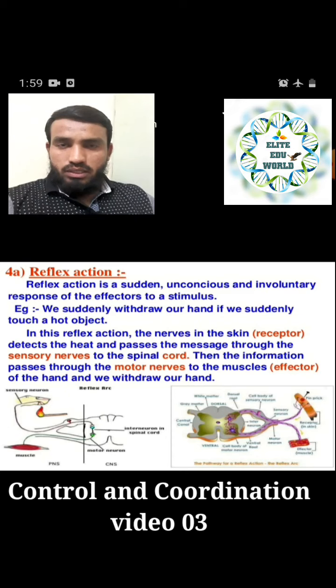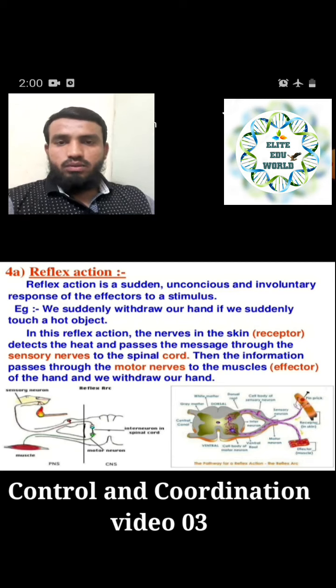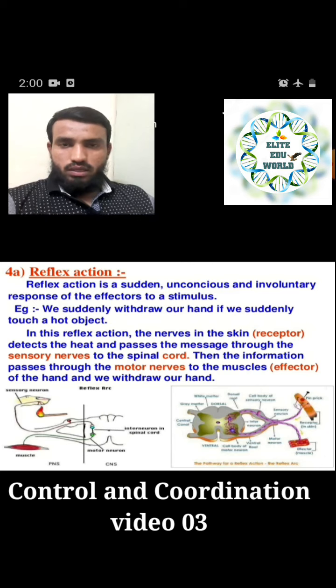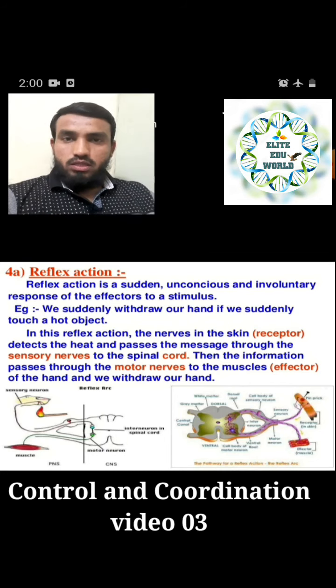So how are we going to know? The sensory nerves take the message from that part of the body, from the skin, from the receptor to the spinal cord.